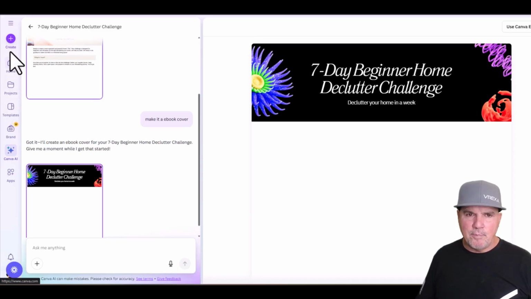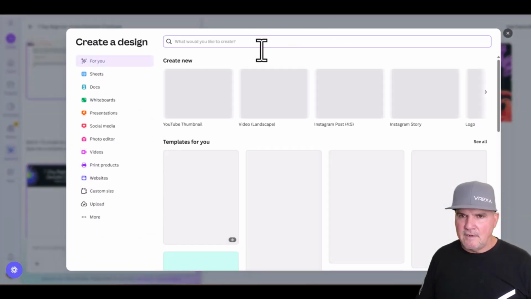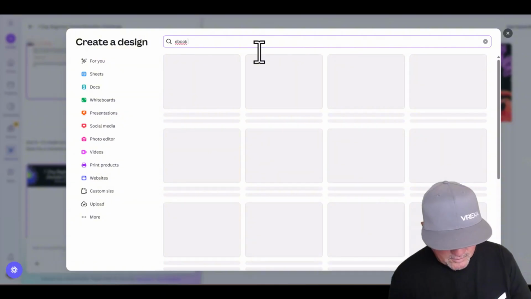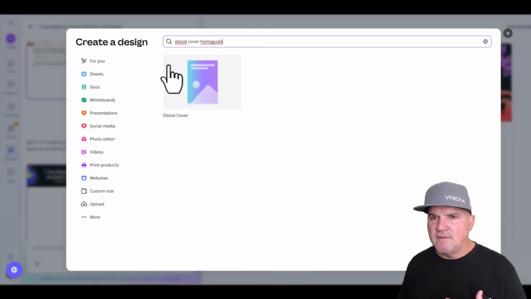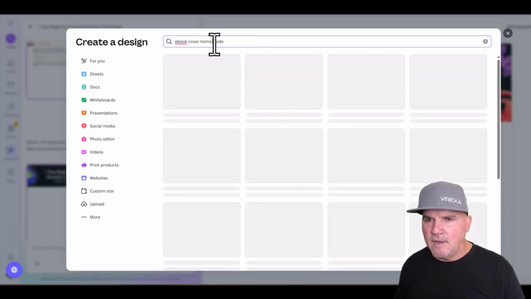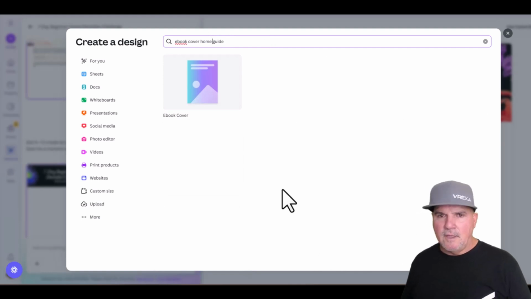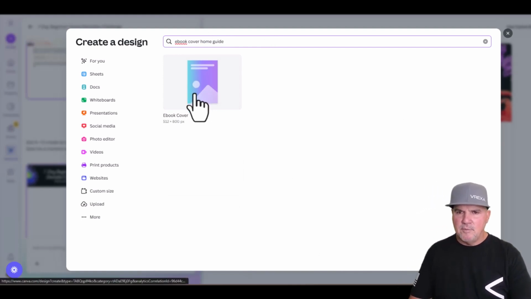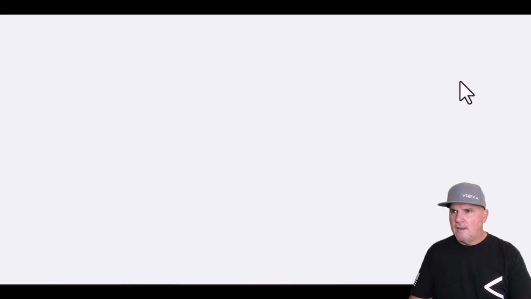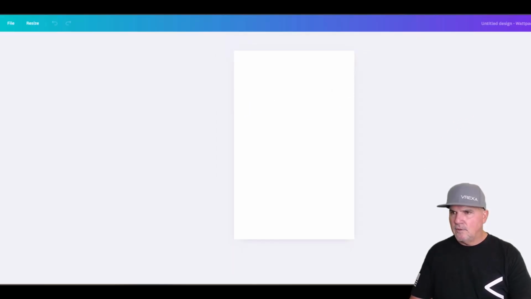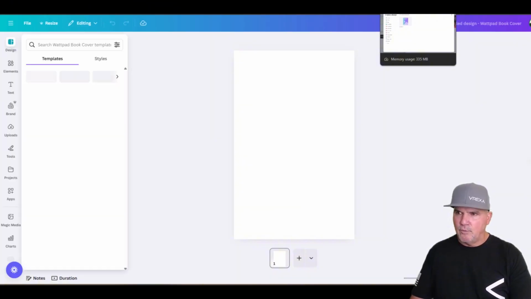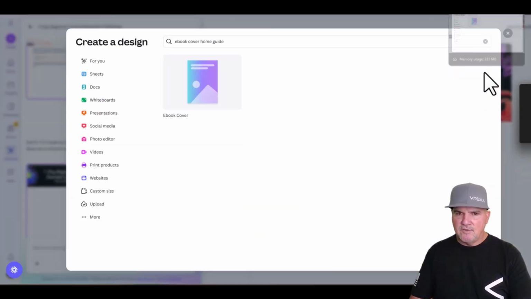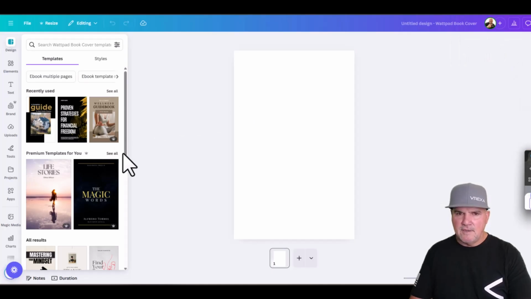But let's just go back into create, and I just want to put ebook cover home guide and just get that home feeling. Let's see. And create a design, ebook cover, and let's see if it will give us some ideas. This is going to be a blank cover where you could put in images from basically anything in here.